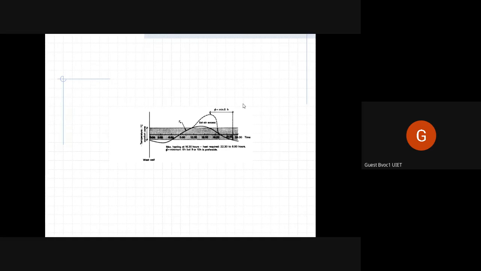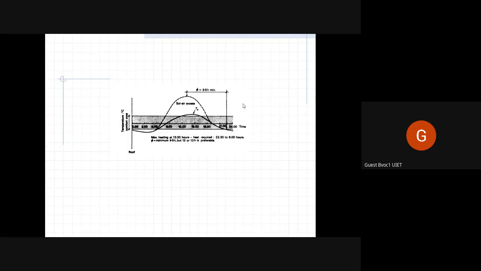The western wall will get very hot during the evenings. So we try to provide spaces that will not be used during the evening time on the west side of the house.